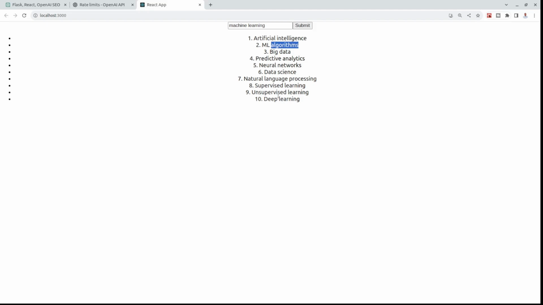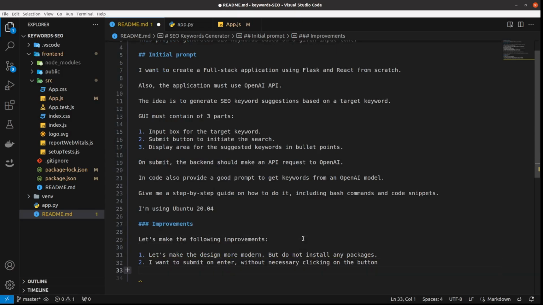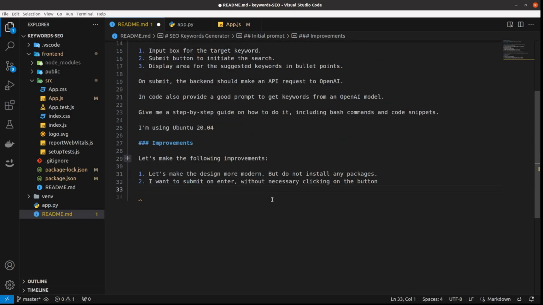But it doesn't look good, and I wish I could just press enter to call submit. So let me just make some small improvements to the code. Okay, cool, I've got it. So let's make the following improvements.